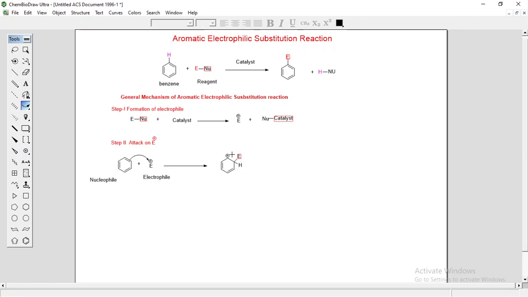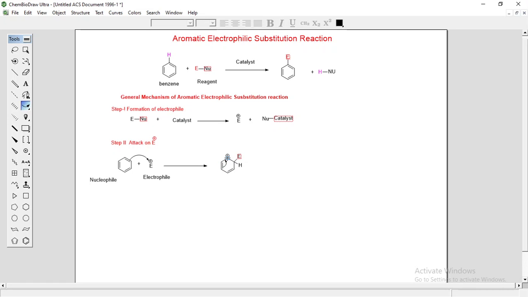To minimize the electron deficiency of this carbon, this double bond will delocalize here. Or you can say that the stabilization of this arenium ion takes place by resonance. So this double bond will delocalize here to stabilize this electron deficient carbon. Between these two carbons there is a formation of a carbon-carbon double bond.